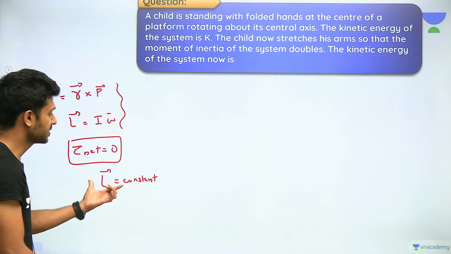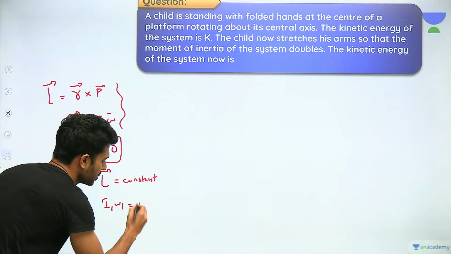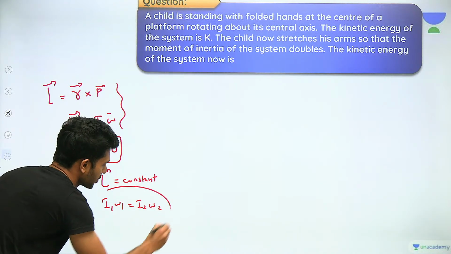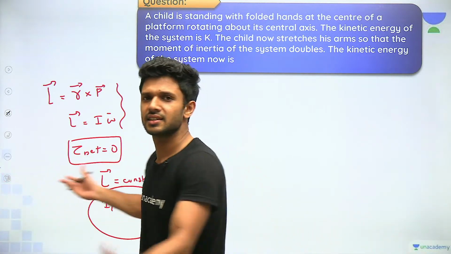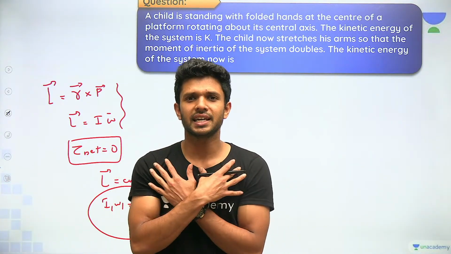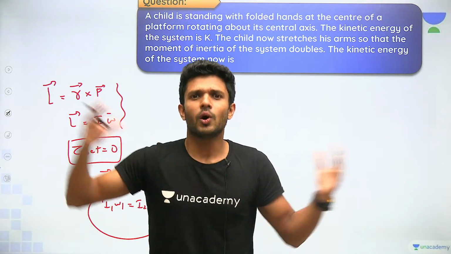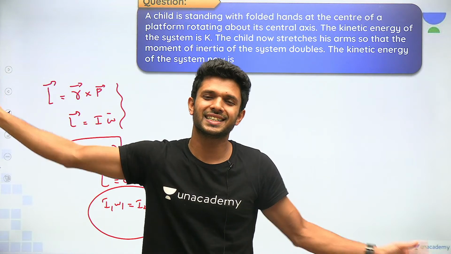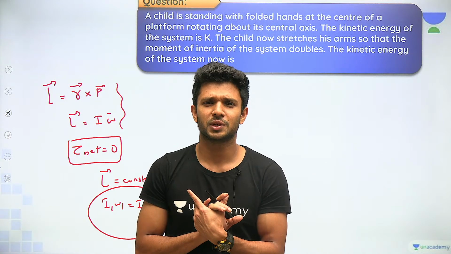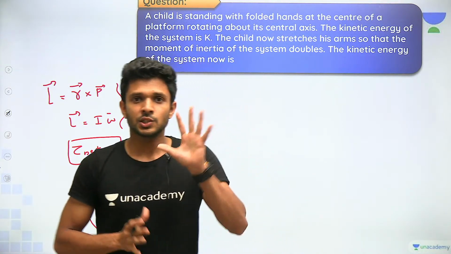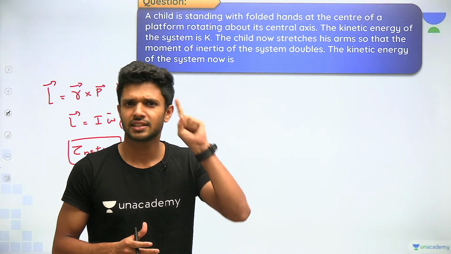And we can also write the same concept as I1 omega 1, initial angular momentum, will be equal to final angular momentum I2 omega 2. At least I hope you do remember this. That ballet dancer rotating, when she's taking in her hands, will be rotating with a larger angular velocity. Once she spreads her hands, क्या हो जाएगा? She'll be rotating with a smaller angular velocity just because of the concept of angular momentum. Okay, so I hope you all have got what are the topics we have covered in yesterday's class. थोड़ा refresh भी हो गया ना?